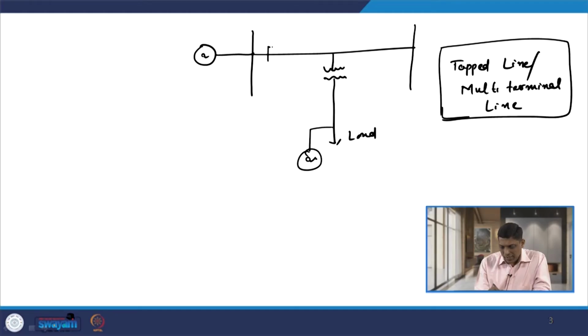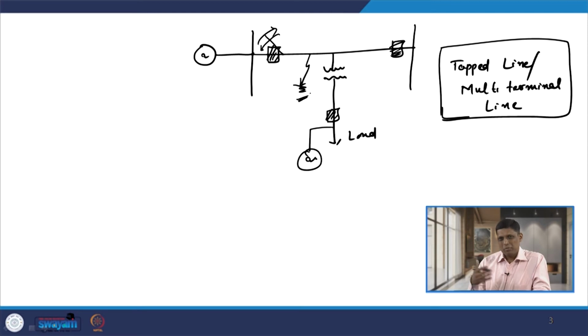So, what will happen? Suppose we have a breaker here, and we do have a breaker here also, and a source here. Whenever a permanent fault occurs on any subsection of this tap line or multi-terminal line, this breaker becomes open. When we give a reclosing attempt, the fault is still permanent in nature, so again it becomes open.